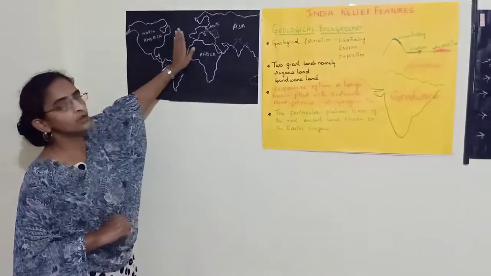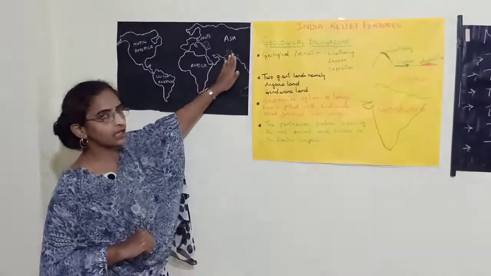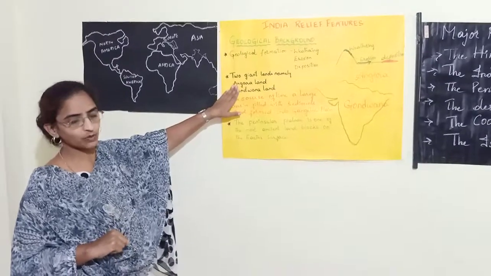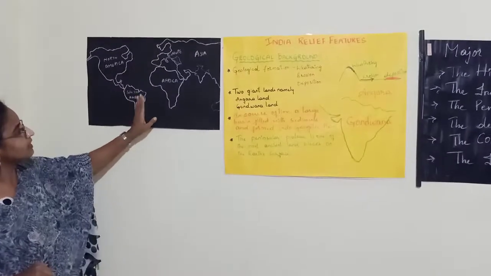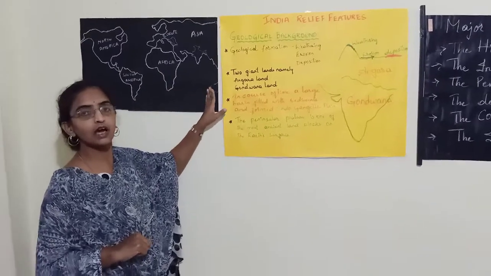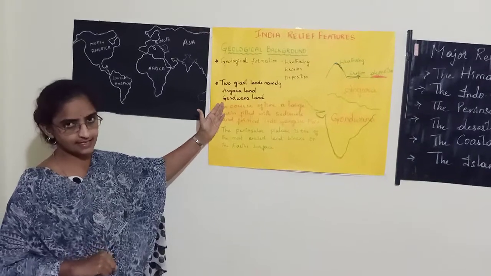The northern continents we see, like North America, Europe and Asia, are part of Angara land, and the southern continents like South America, Africa and Australia are part of Gondwana land, as per the geologists' study.